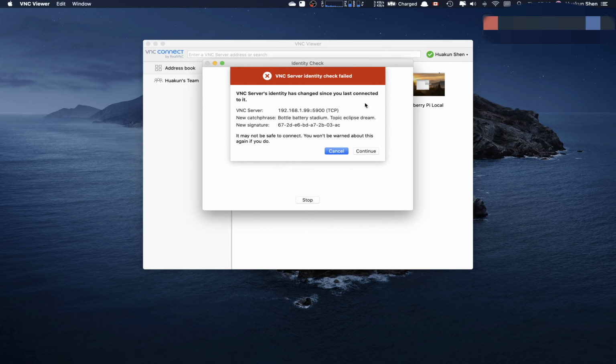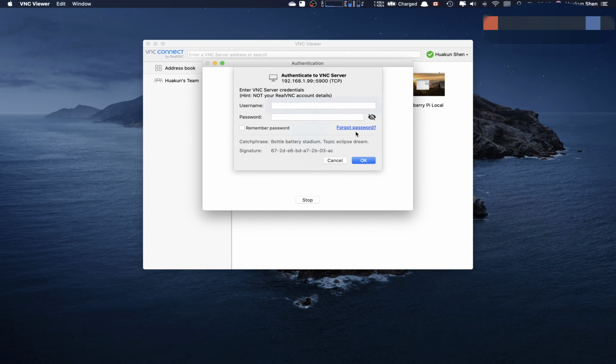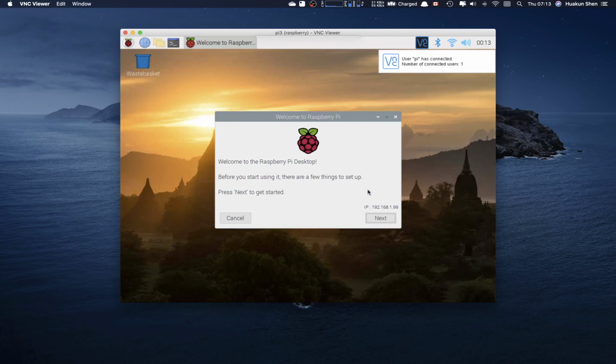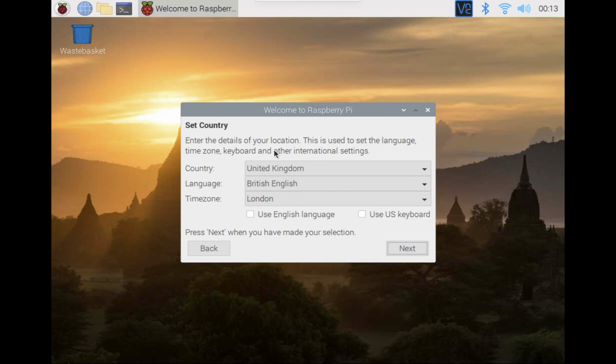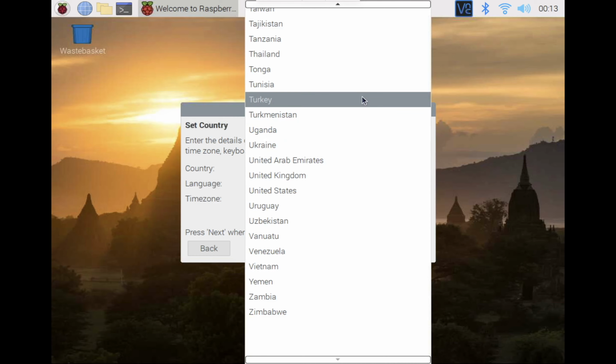So when I double click, it should connect to the Pi. Enter the username and password. Yeah, we are in the Raspberry Pi. Next, when you first log into the system, it may ask you to set some configuration. I will just skip this part.